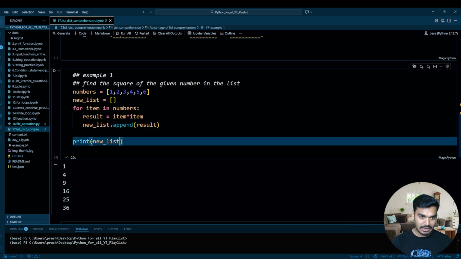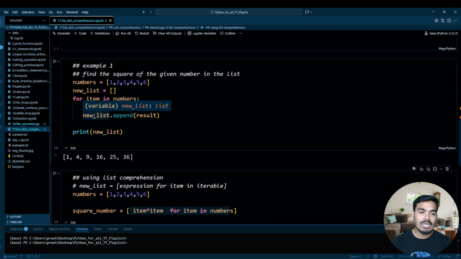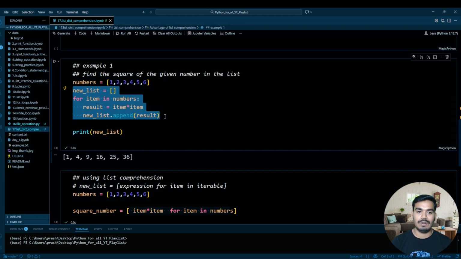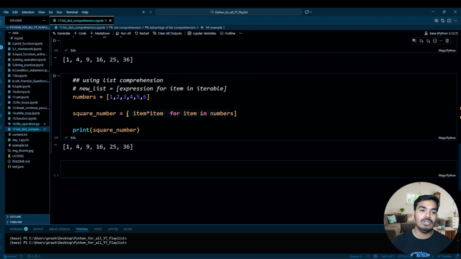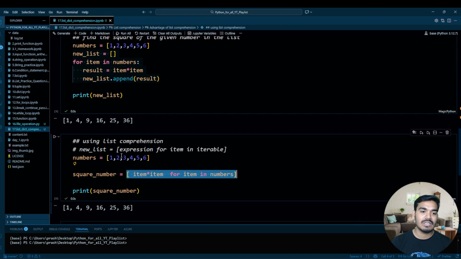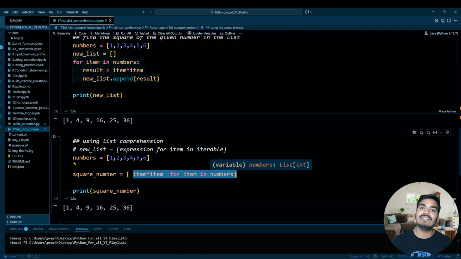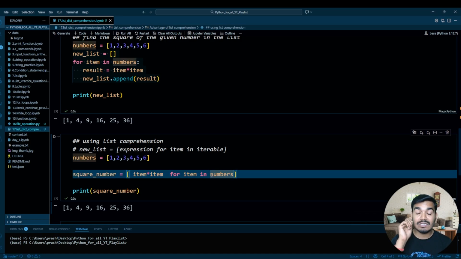So if you want to create a list of squares of the elements, then you need to write 4 lines of code: this line, 2, 3, and 4. And using the list comprehension, you can do it using just 1 line of code. No need to create one empty list. You can directly write your complete expression or complete code inside the list. That's why it is called a list comprehension, guys. Perfect. So it is a clean 1 line of code, and it is easy to read, and also less code, so less bugs. This is how you can write a list comprehension.